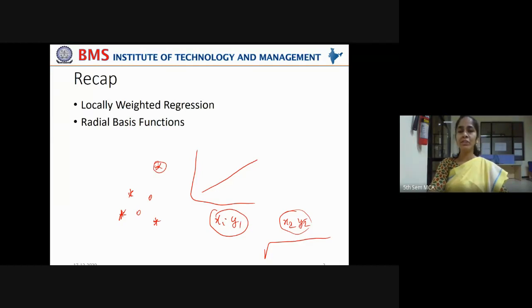If you want to measure the distance between the points, you can take it as x1 minus x2 whole square plus y1 minus y2 whole square. Such distance is calculated between this new instance and the existing instances. Among them, whichever distance is lesser, you find the majority vote.